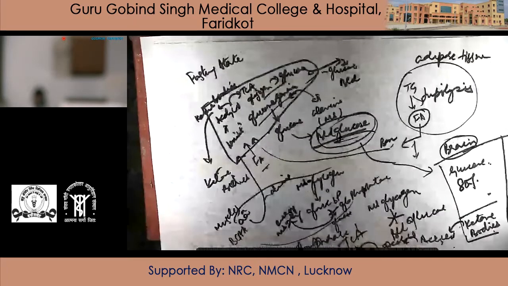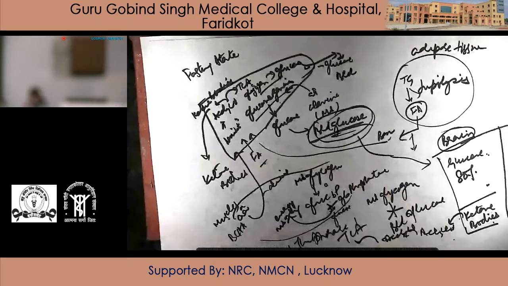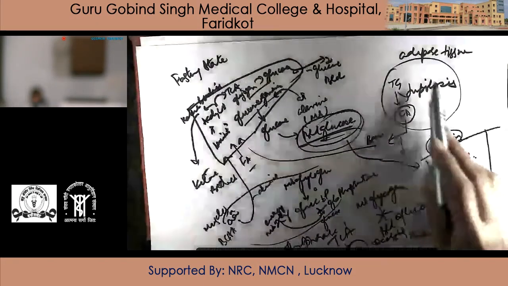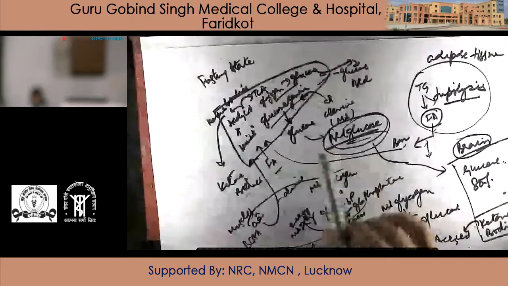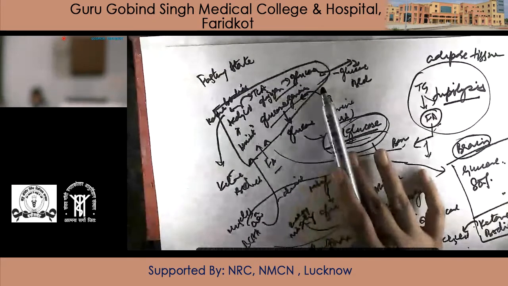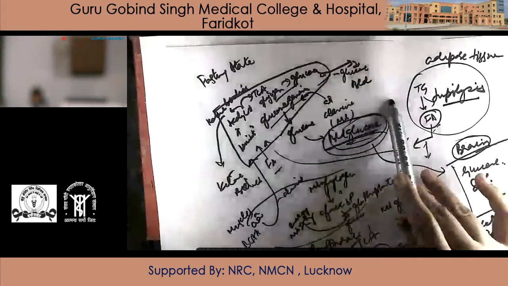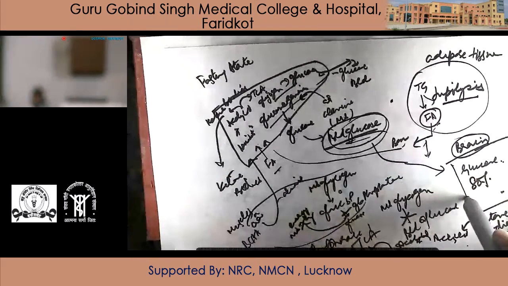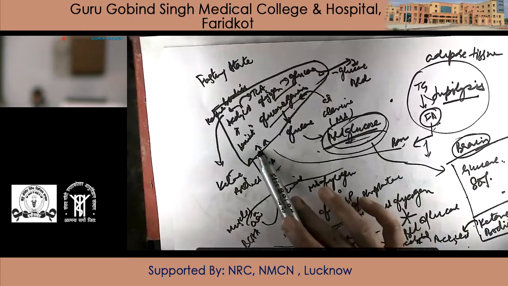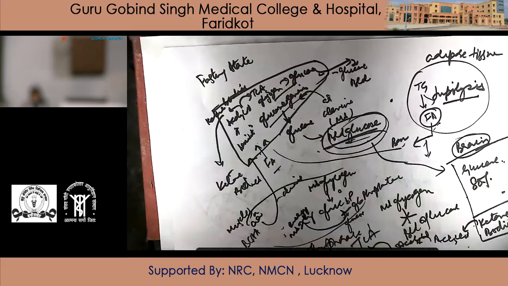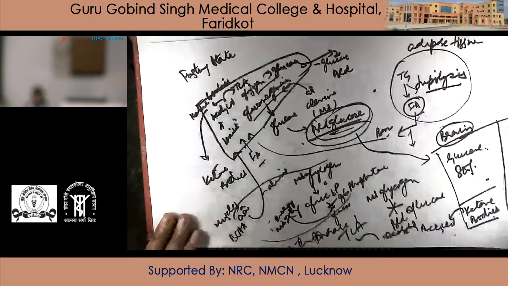Inter-organ metabolism is especially important at the time of fasting, because adipose tissue will start with lipolysis, fatty acids will be given, liver will start with gluconeogenesis and glycogenolysis to restore blood glucose level. From that, brain will be taking in. From muscles, amino acids will be mobilized to the liver for gluconeogenesis. So this is how things work at the time of fed and fasting state in an absolutely healthy individual.